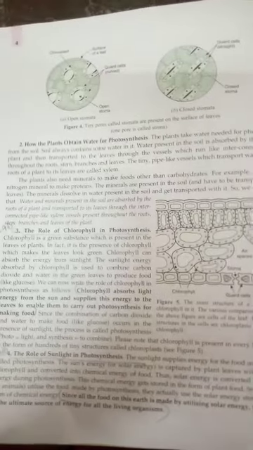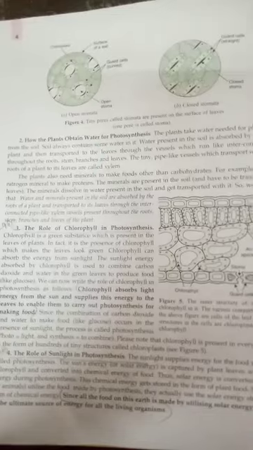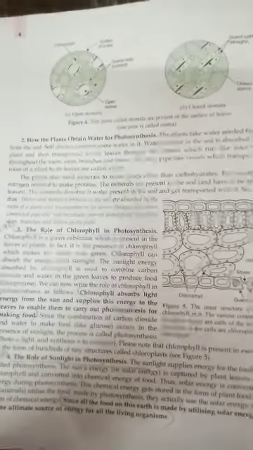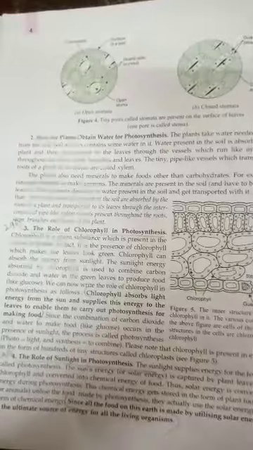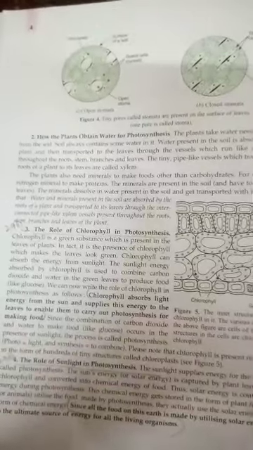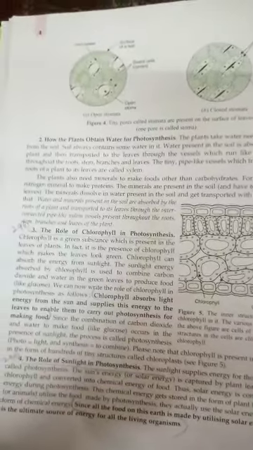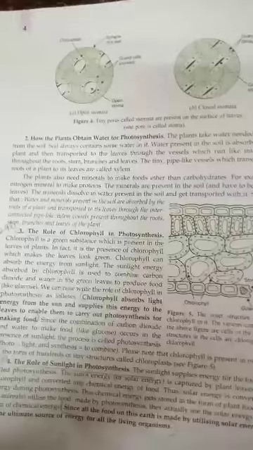Now comes the role of chlorophyll in photosynthesis. What is the role of chlorophyll? Students, chlorophyll means the green color pigment present in the leaf. Chlorophyll absorbs energy from the sun and supplies the energy to leaves to enable them to carry out photosynthesis for food. Chlorophyll means a green color pigment, a green color substance that is present in the leaf. It absorbs light energy from the sun and supplies this energy to other parts of the plant.